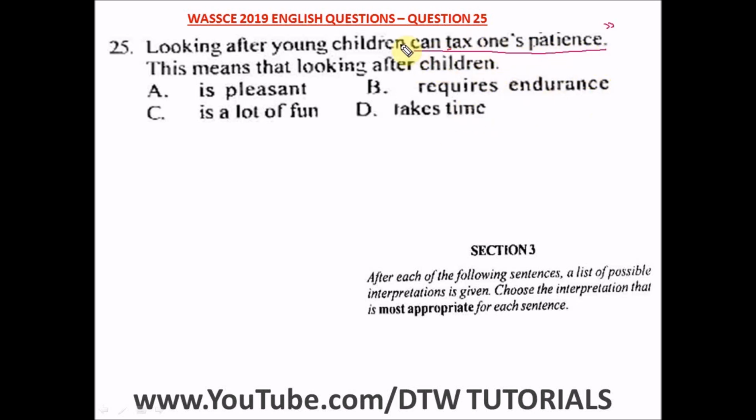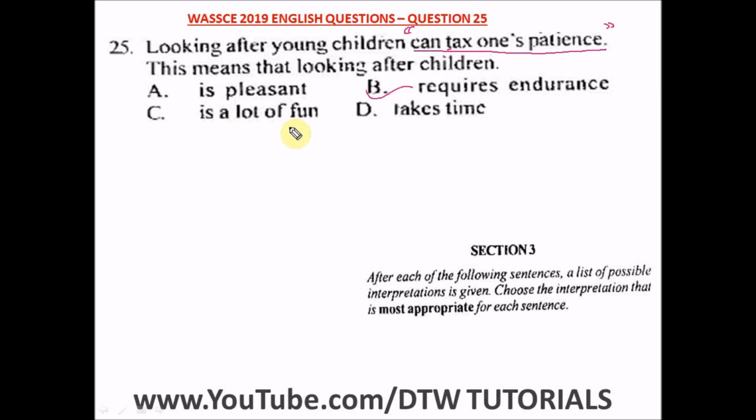Okay, so I'm a testimony to this one. It can really tax one's patience. Okay, and what does this idiomatic expression mean? It means you need a lot of endurance. All right, when you're looking after young children, especially babies, toddlers, you need a lot of what? Endurance. A says pleasant. No, it's not pleasant. But B says requires endurance, which is the right answer.